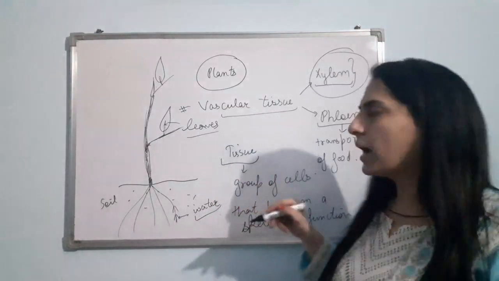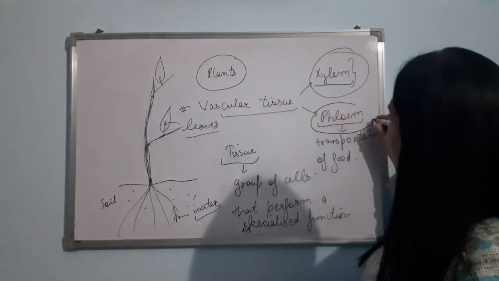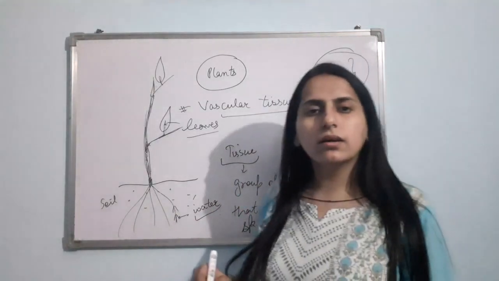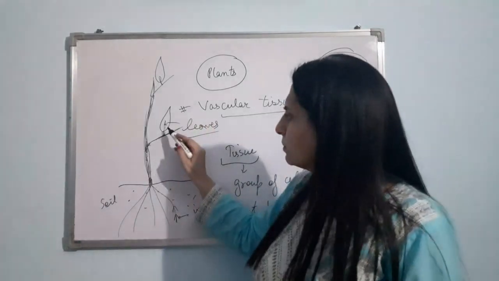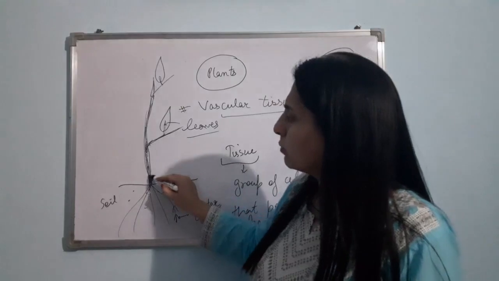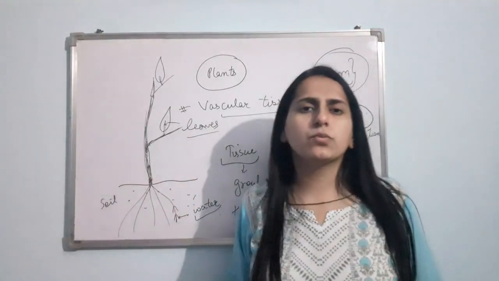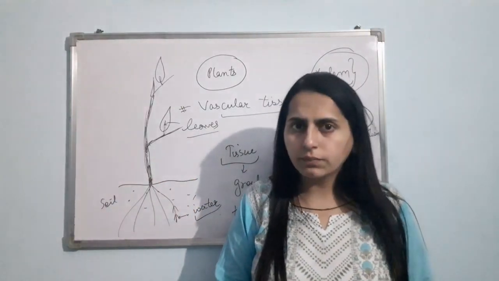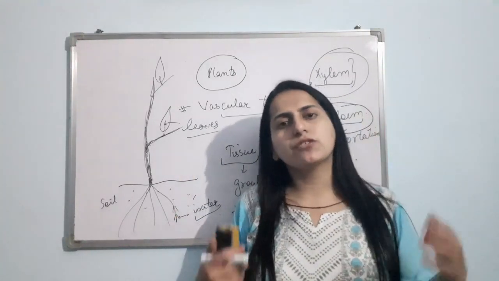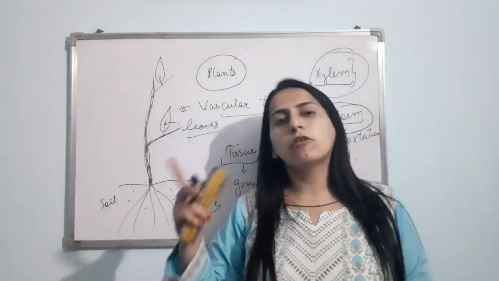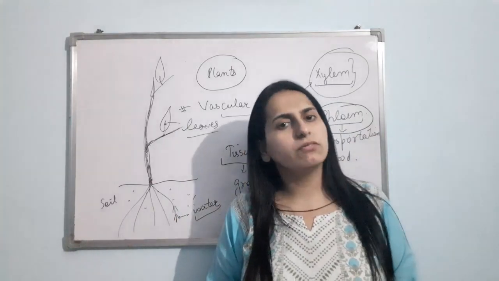So in the plant body, for the transportation of food, they have phloem. Again, the phloem is a tube-like vessel that runs through the plant body and helps in the transportation of food. Clear? So in plants, xylem is there for the transportation of water and minerals, and phloem is there for the transportation of food.